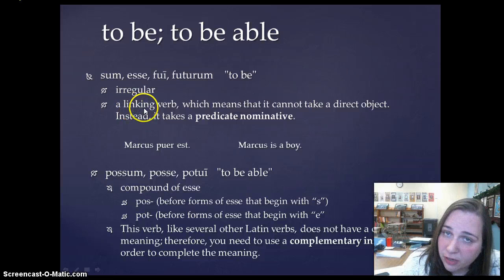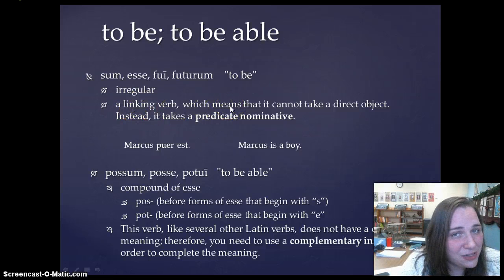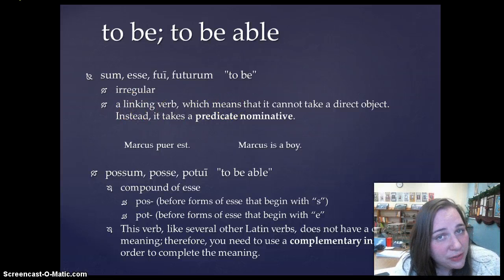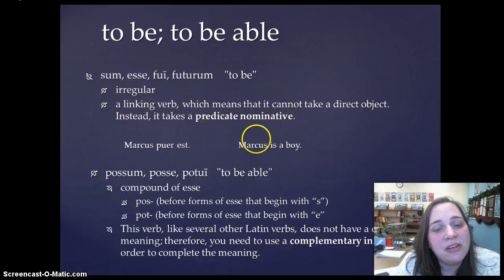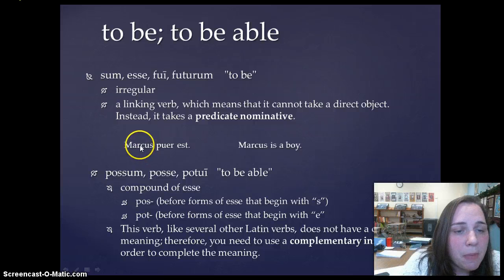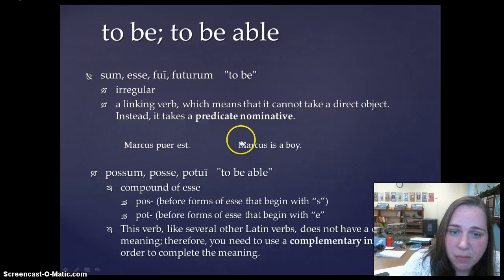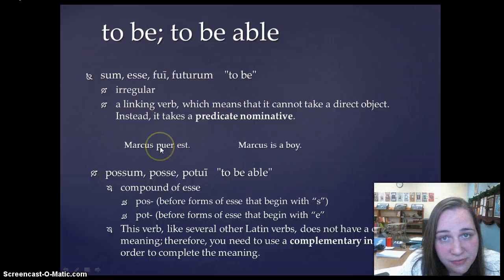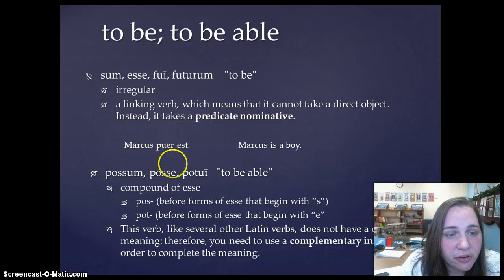It is a linking verb, which means that it cannot take a direct object. So you guys actually already learned this. Instead of a direct object, it takes a predicate nominative. So for example, Marcus puer est, right? Marcus is a boy. Puer, not an accusative direct object, it's a predicate nominative because we're using the linking verb